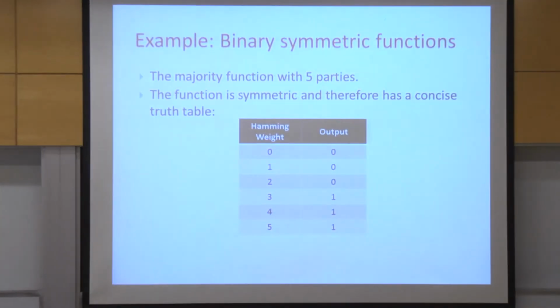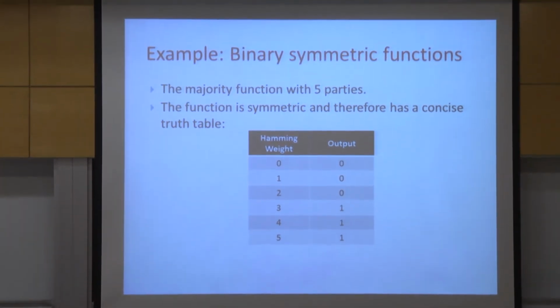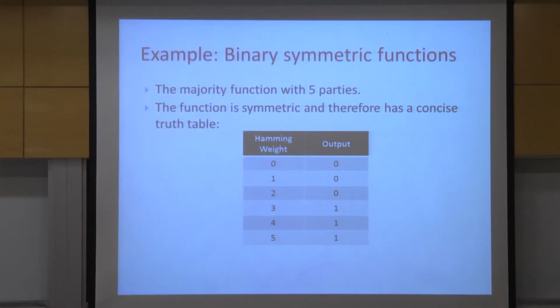Assume we're talking here about functions with 5 participants. So normally this function would have a truth table of size 32, but since this is a symmetric function, the output only depends on the Hamming weight. So the truth table has a size of 6, for all 6 options of the Hamming weight. And suppose we're computing, say, the majority function. So the first half of the truth table has a 0 output, and the second half has a 1 output. So that's the function we want to compute.